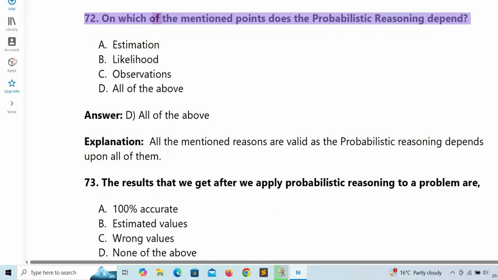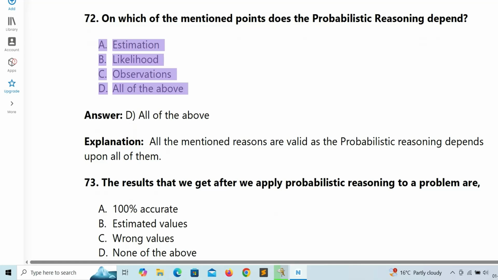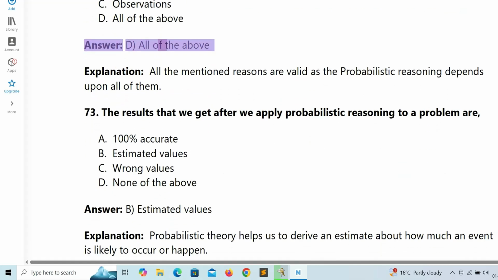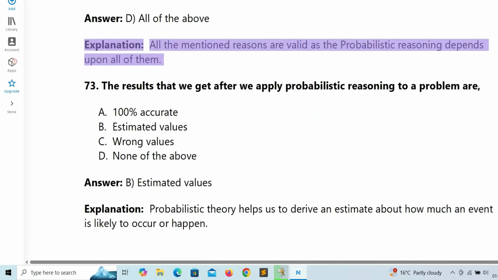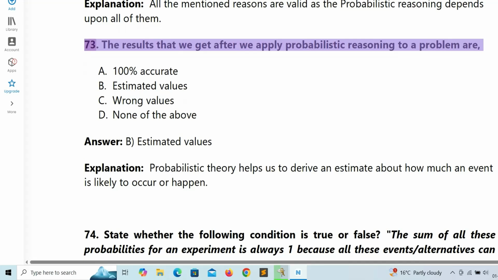72. On which of the mentioned points does the probabilistic reasoning depend? A. Estimation. B. Likelihood. C. Observations. D. All of the above. Answer: D. All of the above. Explanation: all the mentioned reasons are valid as the probabilistic reasoning depends upon all of them. 73.